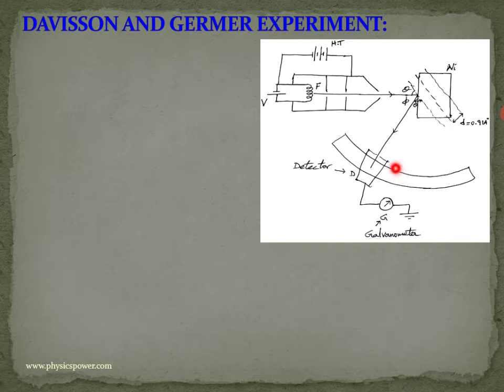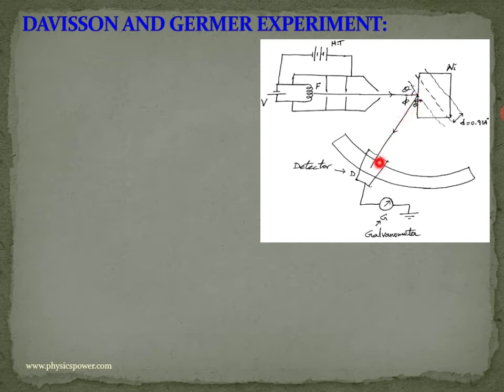What did they identify? For example, if the electron is a particle, for a particular incident angle we should identify more intensity of electrons in only one direction, and at some other angles electrons should not be there. Towards the left or right we should not identify electrons, because we are treating the electron as a particle.